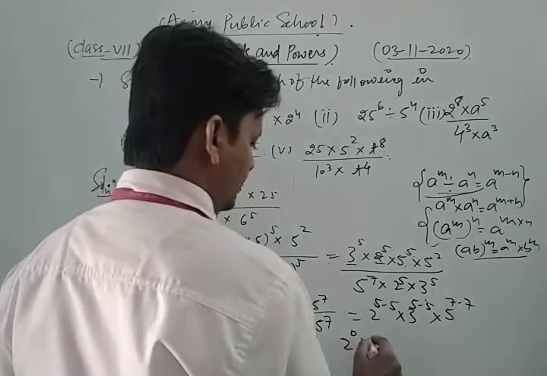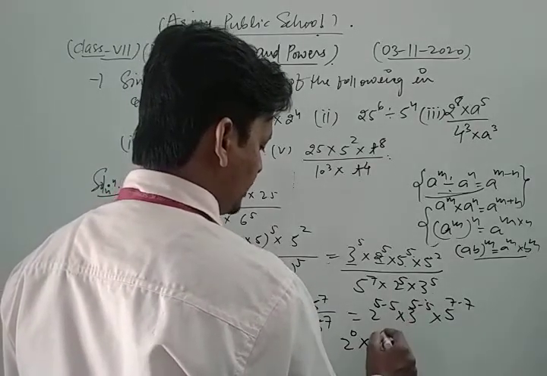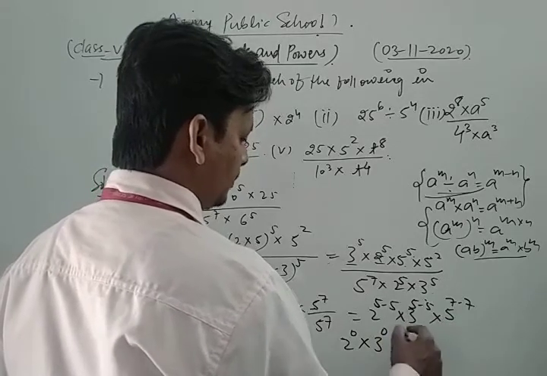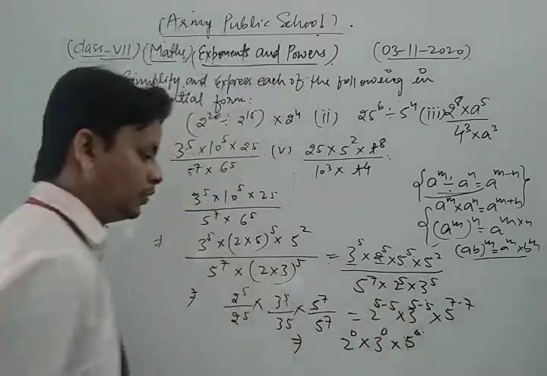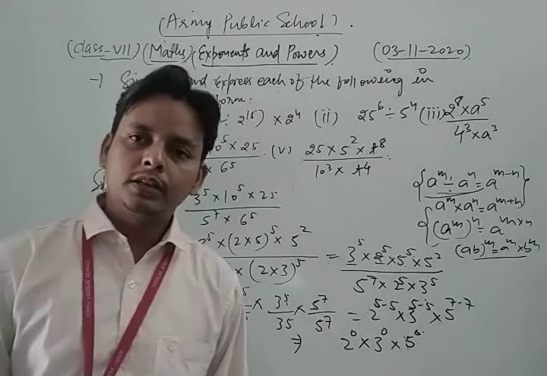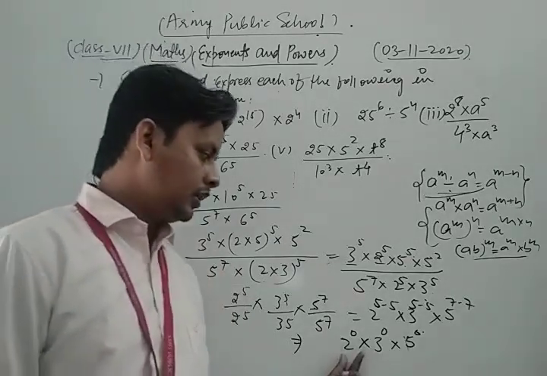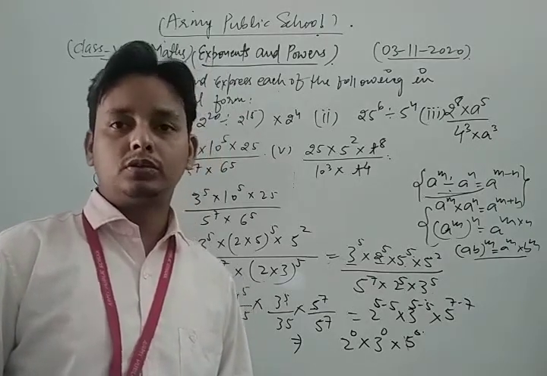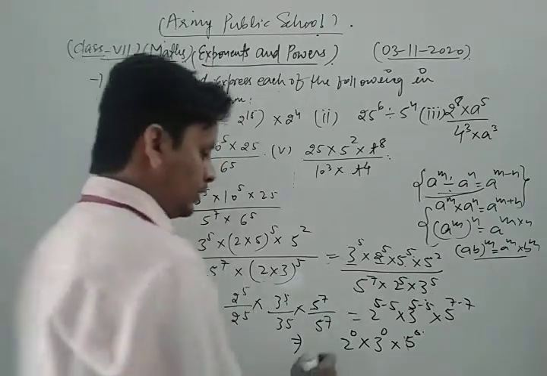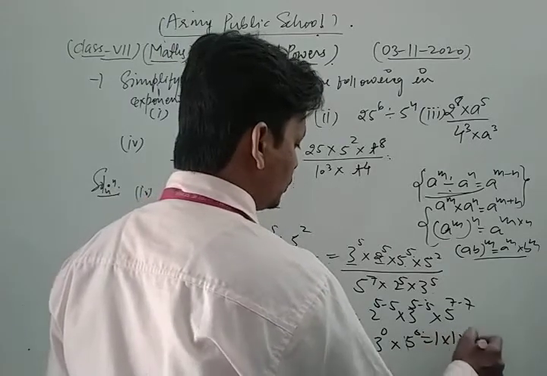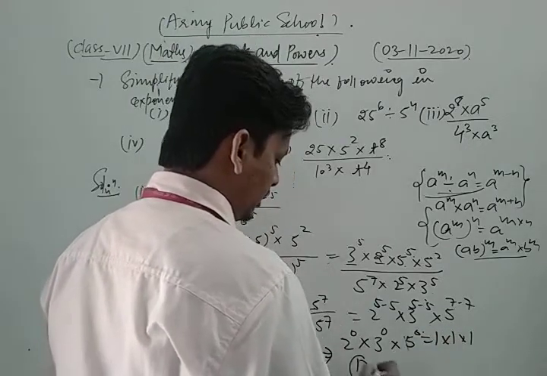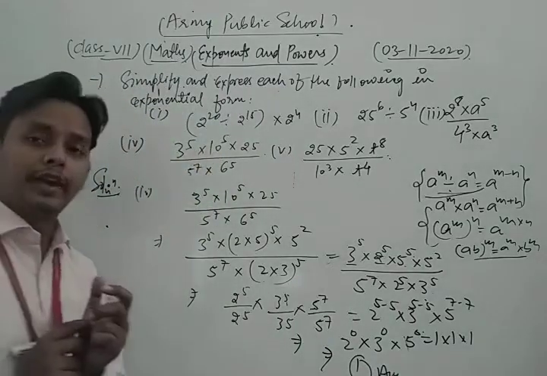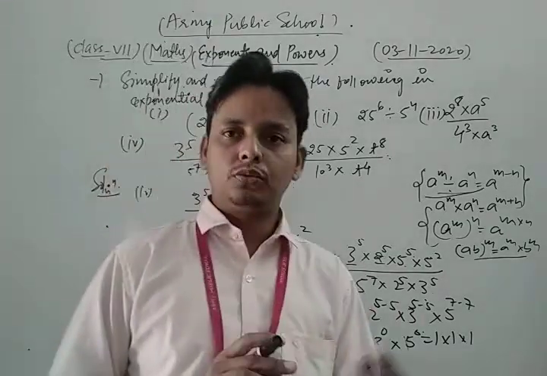Same as we write 3 power 5 minus 5, that is 0, and also 5 to power 7 minus 7, that is 5 to power 0. Thus, dear students, in this way the power of each value is 0 now, and you know that if the power of any value is 0, then its value is 1. So dear students, we get 1 into 1 into 1, so our result is 1. So this is the required solution of the given question. Okay, so this is the method to solve that type of question.